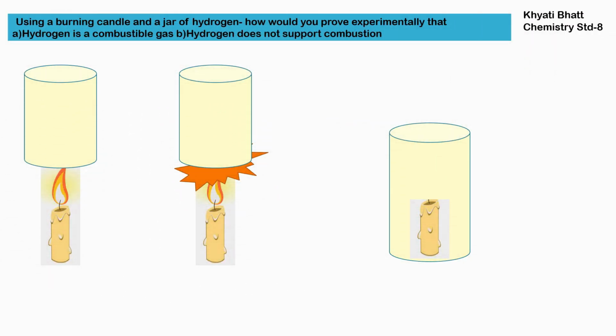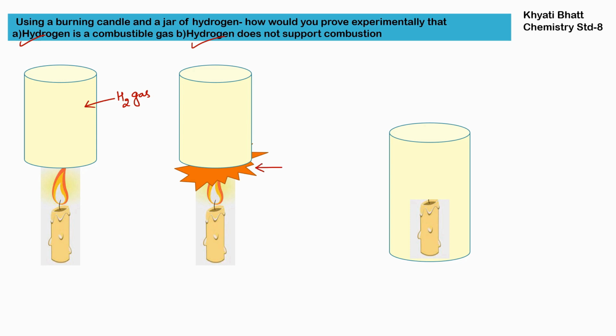Using a burning candle and a jar of hydrogen, how would you prove experimentally that hydrogen is a combustible gas, but does not support combustion? In this experiment we can show that into this cylindrical jar the hydrogen gas is filled. Once we keep it on top of the burning candle, the hydrogen will start burning.